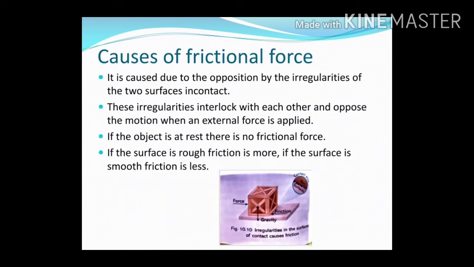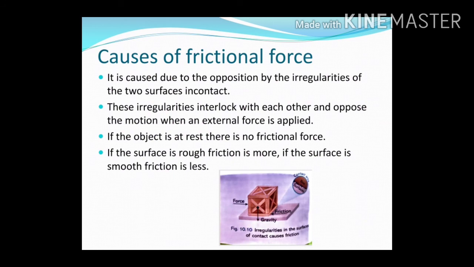Now we will see what are the causes of frictional force. If you observe any plane surface through a lens, a table or any floor, what will you see? You will be able to see a lot of irregularities and grooves on the surface.